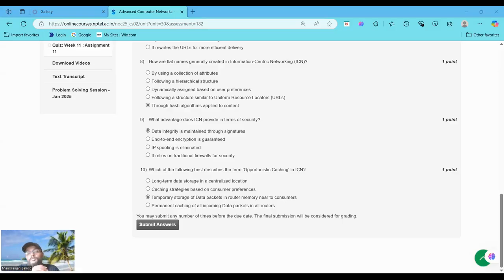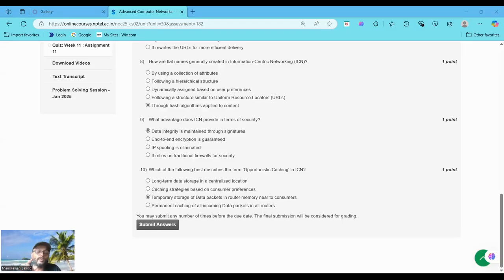If you choose option A, which is incorrect, long-term data storage in centralized locations, opportunistic caching is not centralized or long-term. If you choose option B, it is also incorrect because opportunistic caching is not driven by preference but by the opportunity to cache data as it flows.